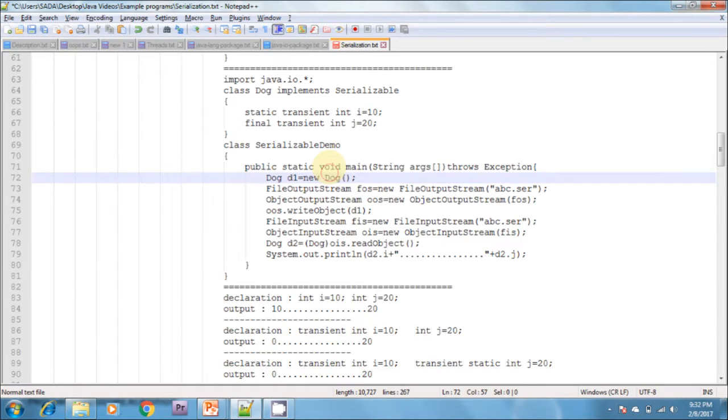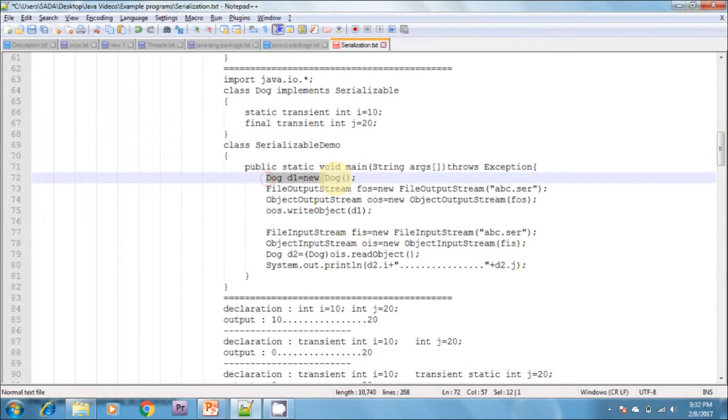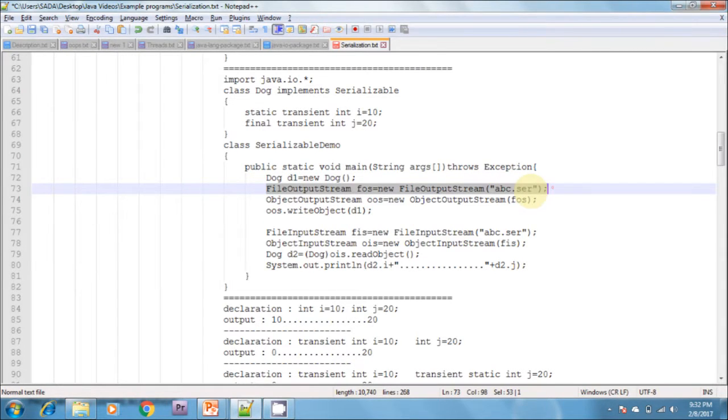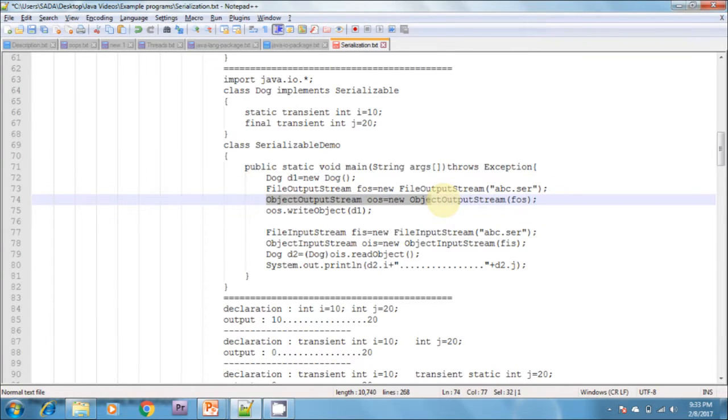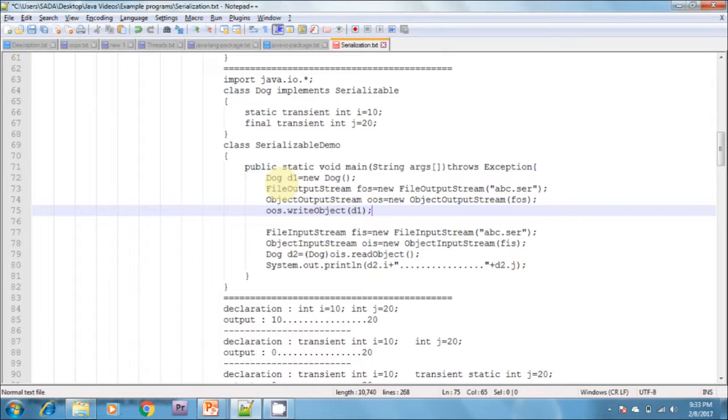Now I've started the serialization here by using the FileOutputStream and ObjectOutputStream. Now I'm creating an object of Dog. After that, I'm creating a FileOutputStream object. After that, I'm creating an ObjectOutputStream, which takes the FileOutputStream. I'm writing the Dog object into the ObjectOutputStream. Now d1 is a serialized object.